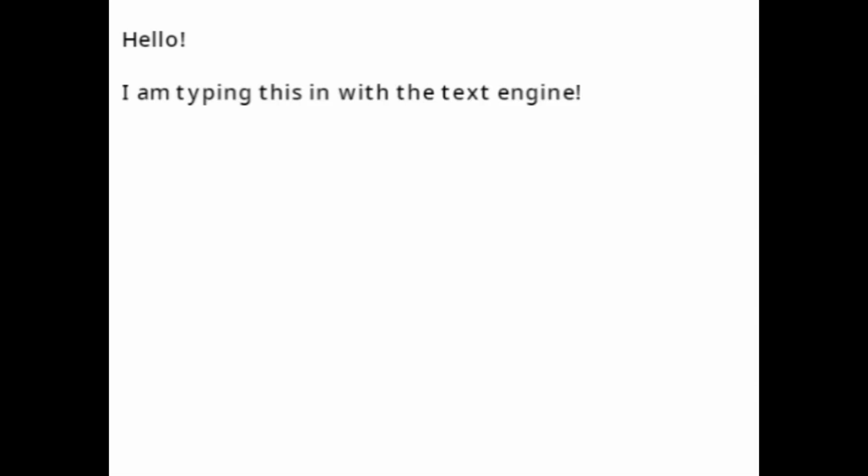Hello, I'm typing this in with the text engine. You chose the right auto spacing tutorial.